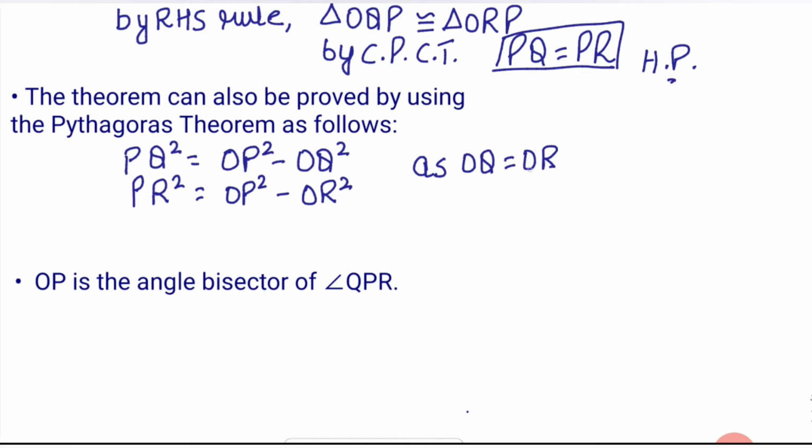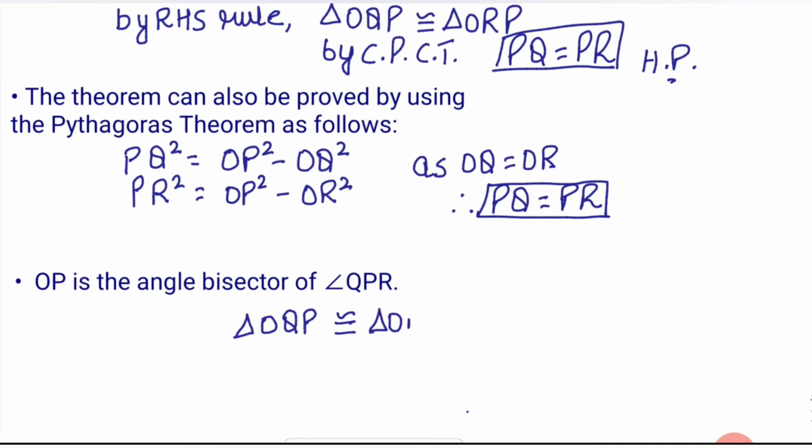But OQ equals OR, equal to the radius of the same circle. So I can say that PQ equals PR. So from Pythagoras theorem also we can prove this theorem. Now see, triangle OQP is congruent to triangle ORP.